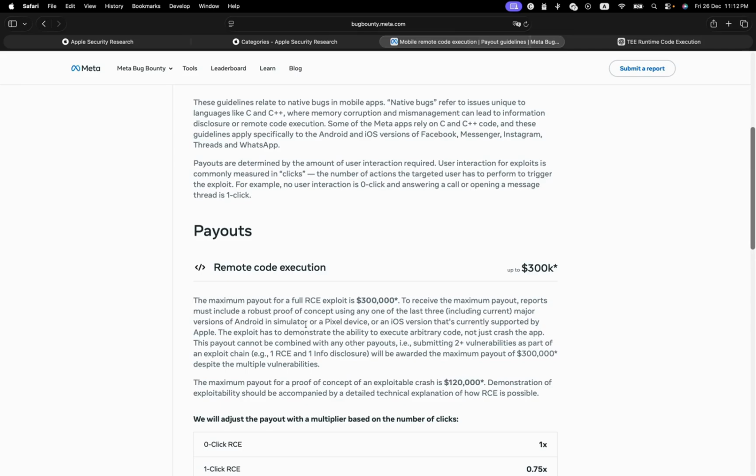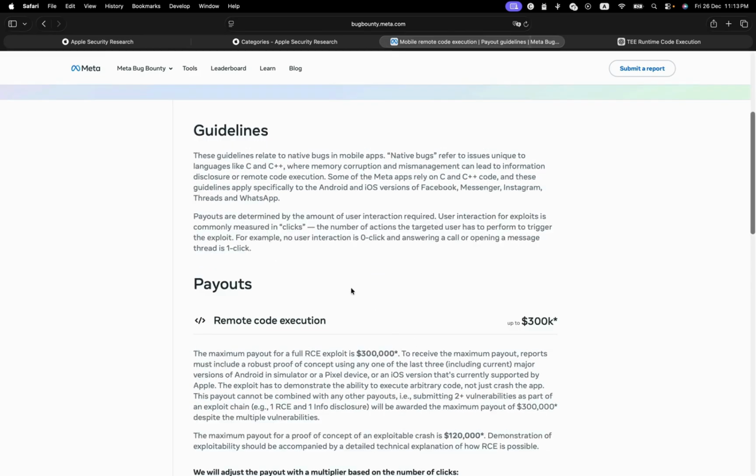Major versions of Android in a simulator and Pixel device, and on iOS that scans by Apple. The press use the ability to execute, not just crash the app. And you can see it actually requires this. These native bugs refer to issues unique to the language tasks, memory corruption, as well as can lead to information disclosure. Very nice, very nice, very nice.